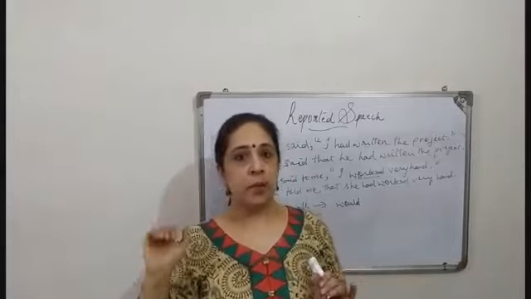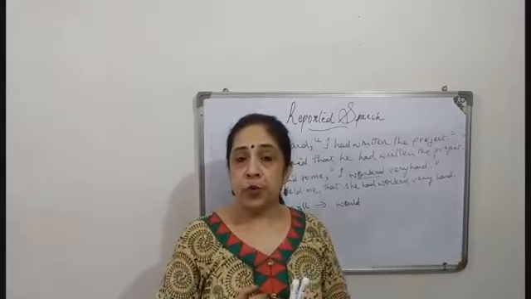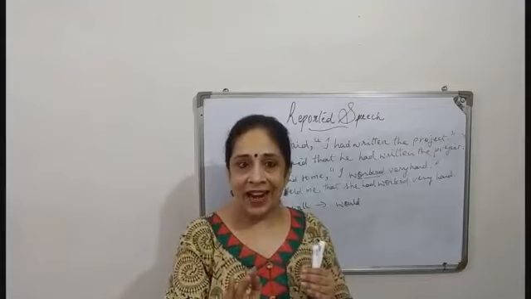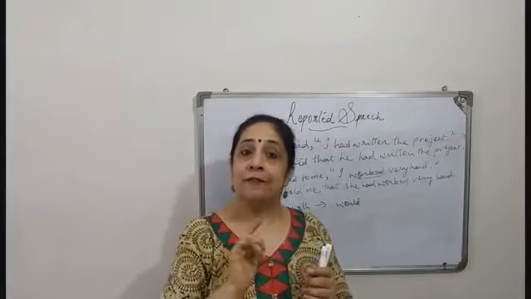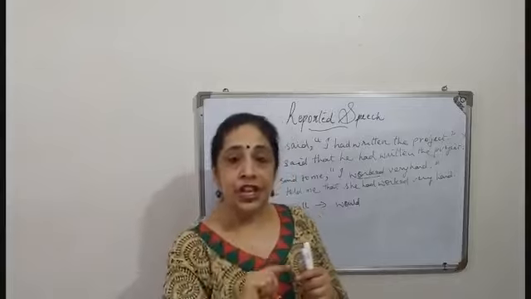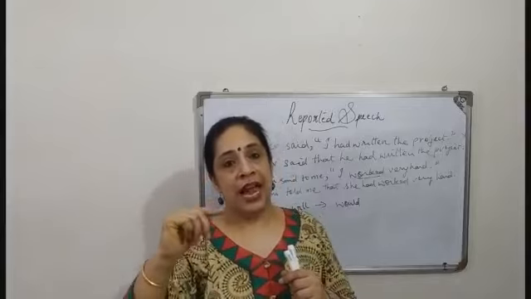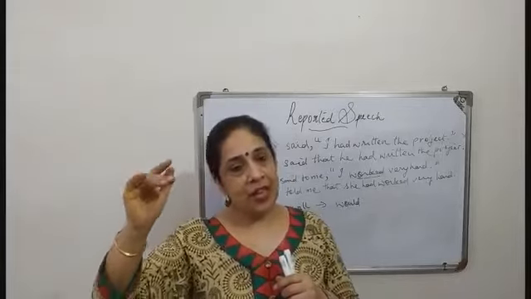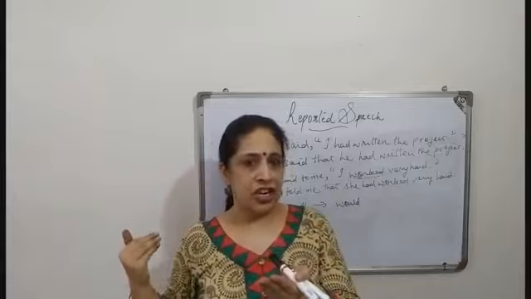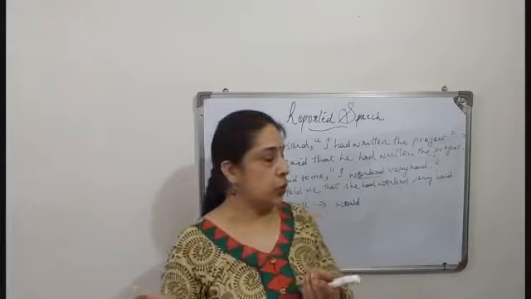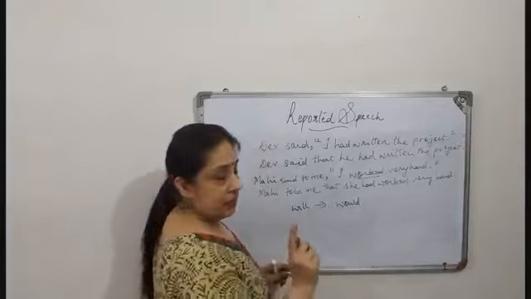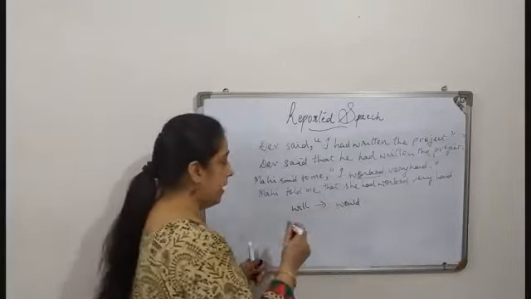How will we report? Mother said that she would go, and tomorrow becomes the next day. Now this tomorrow and all that changes, I'll do in the next video. Only things we should remember: will becomes would, alright?